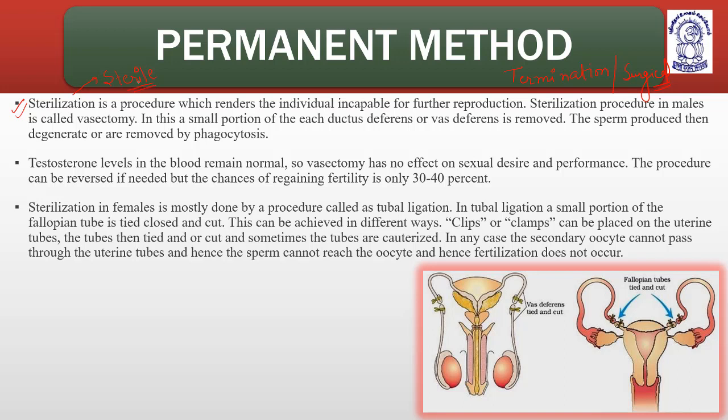Sterilization is a procedure which renders the individual incapable of further reproduction. How are we making a person incapable of further reproduction? By surgical intervention, means by performing minor surgeries. In case of males, it is known as what? Vasectomy, and in case of females, it is known as what? Tubectomy or tubal ligation, right? The sterilization procedure in males is called vasectomy.